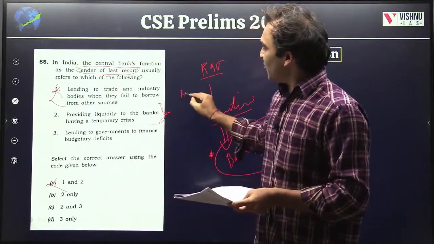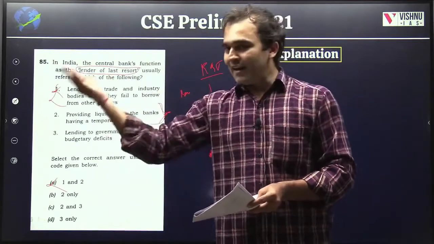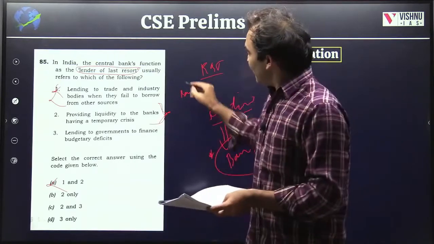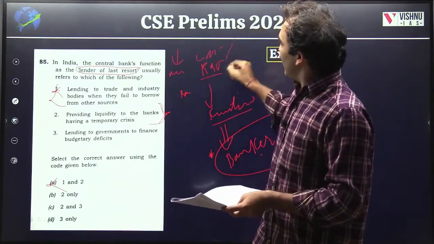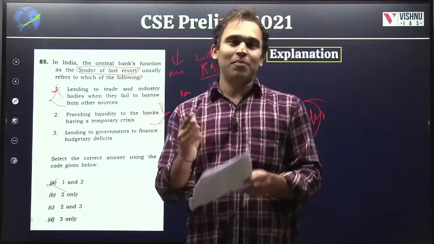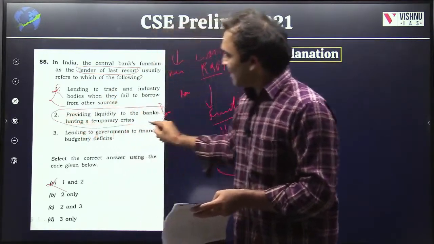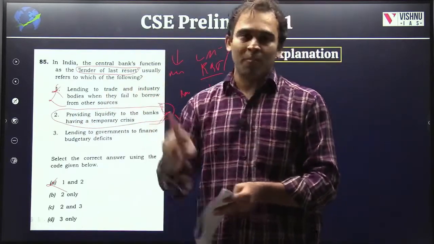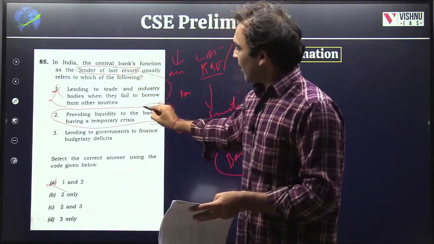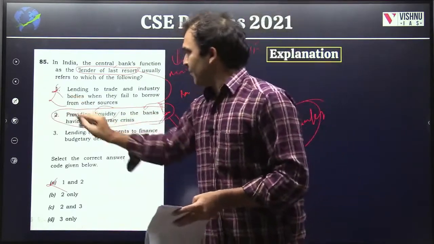So a bank initially tries for funds from other banks. It tries for funds from RBI under repo window or LAF or MSF. If it is not able to get those funds from the regular windows like repo, LAF, MSF, then it will go to RBI and ask, please save me. Hence, it is a lender of last resort. So, this particular function is beyond the function that RBI performs normally. Hence, it is called lender of last resort. So, yes, it is a lender of last resort because it provides liquidity to the banks having a temporary liquidity crisis. Yes, okay.